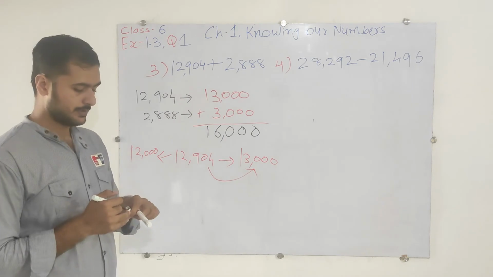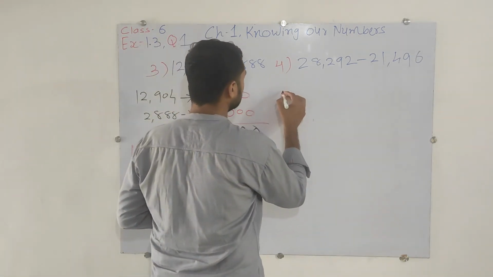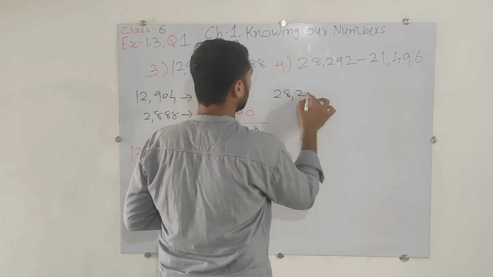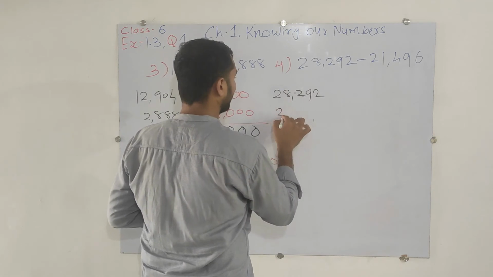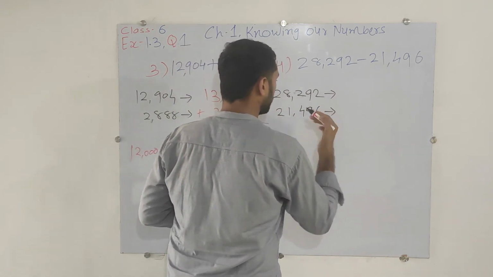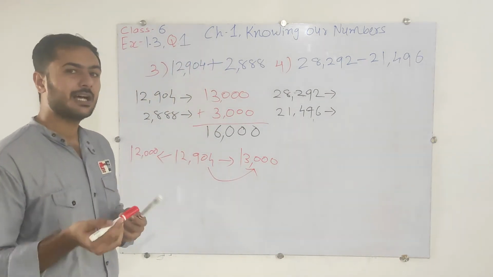Now the fourth one, again we will first of all do the rounding off till the 1000 place. Here is 28,292 and 21,496. We will follow the same process for the rounding off till the 1000 place.